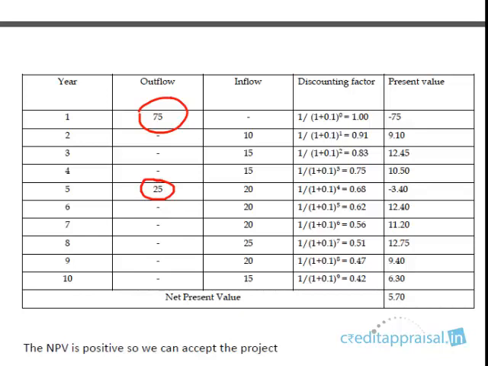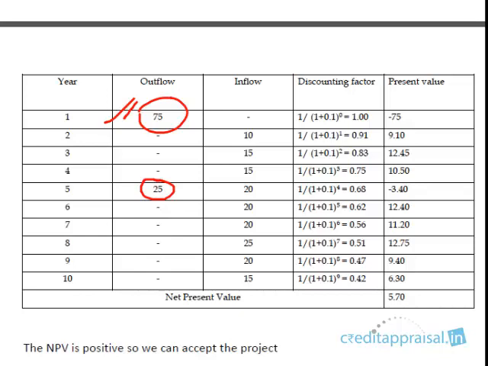Maybe the people who designed this project were of the opinion that after 5 years the efficiency of the project comes down. So maybe they have to undertake a small modernization project after 5 years. That's maybe why they have planned a cash outflow in the fifth year also. That can happen. Outflow is not something that has to definitely happen in the first year itself. Every year you can have outflow, small amounts, or as in this case fifth year you can have it. Please remember outflow should not happen only in the first year. You can have outflows in the remaining years also.